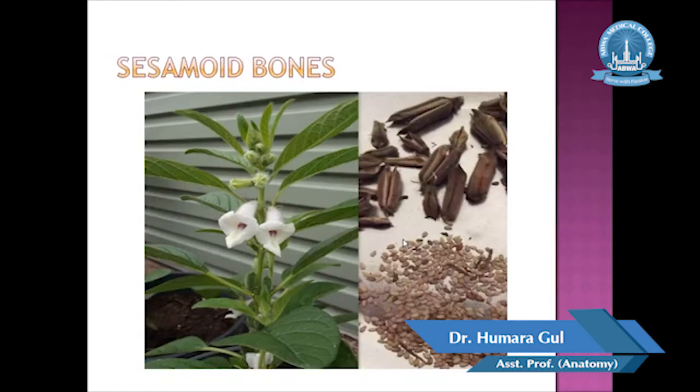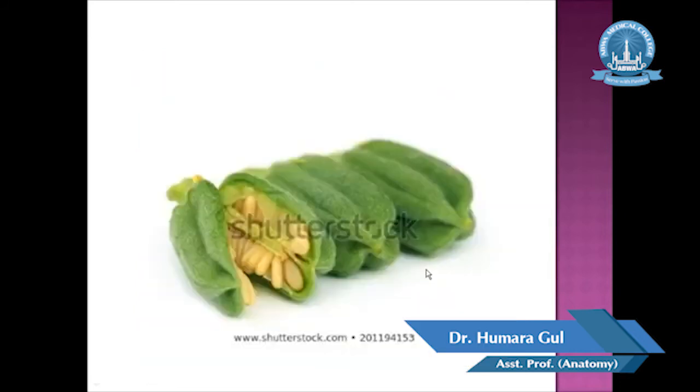Next are the sesamoid bones. Sesamoid bone, the name is from the sesame seed. These are the sesame seeds, and this is the plant of the sesame seed. As these seeds are embedded in this flower, the sesamoid bones are also embedded within a tendon or muscle. Here again you can see the sesame seed that is embedded in this flower. Just like this, sesamoid bones are embedded in a tendon or a muscle.